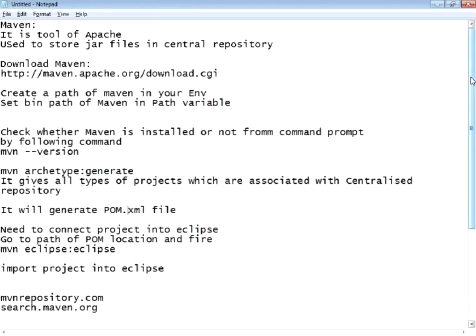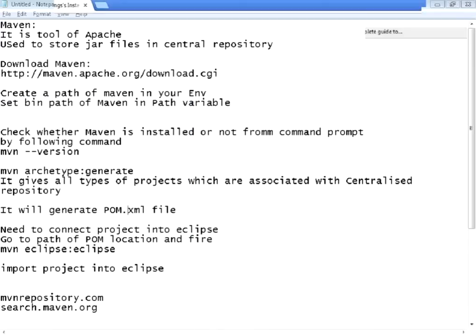So all the jar files which are essential for a project will be stored at a particular place in the server, and we can access those from there. For example, now the Selenium guys came out with another version called 2.29. Currently the 2.28 jar file is there. Tomorrow when they come up with another version like 2.29, they will develop this and deploy it into Maven. I will show you what exactly Maven is.